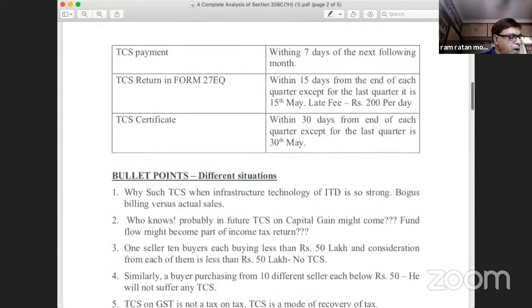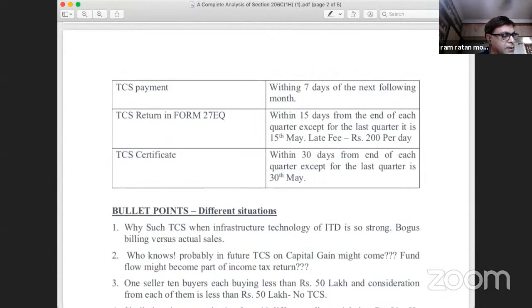Now let me tell you the applicability of the TCS. TCS has to be collected at the rate of 0.1%, as I have told you. But for the transitional COVID period, the TCS applicable from the 1st of October till 31st March has been reduced to 75% of the actual rate. So the actual rate is 0.1%, and this has been reduced to 0.075%, and this rate is applicable only till 31st March 2021. After 31st March 2021, the rate of 0.1% will be restored.